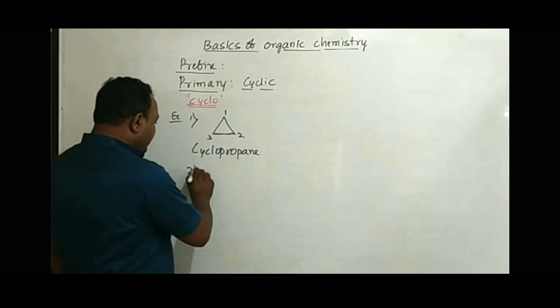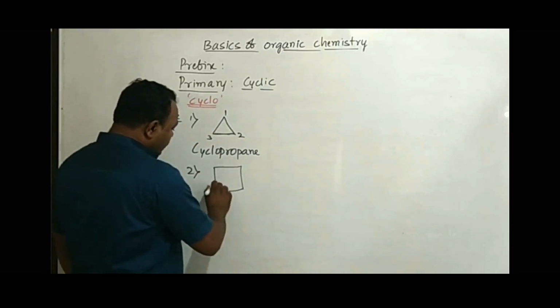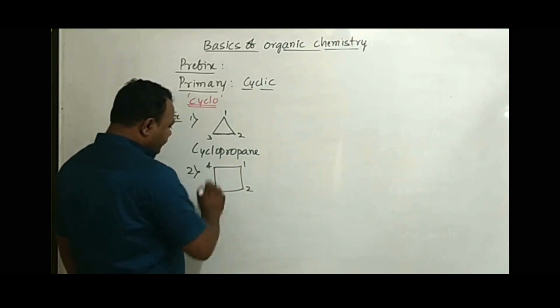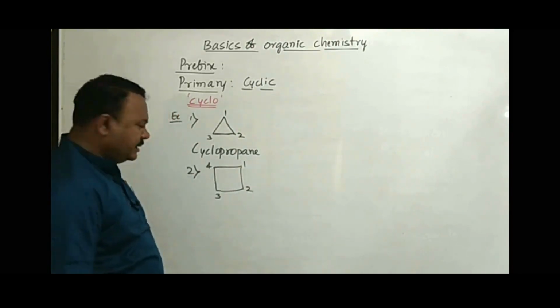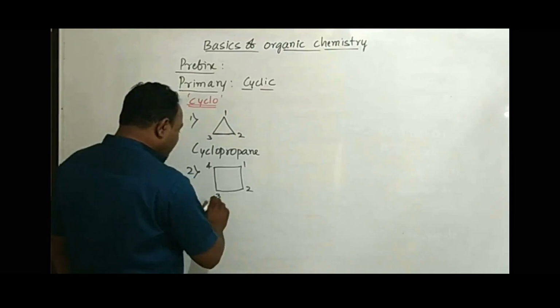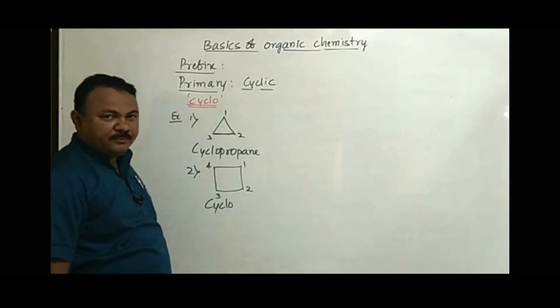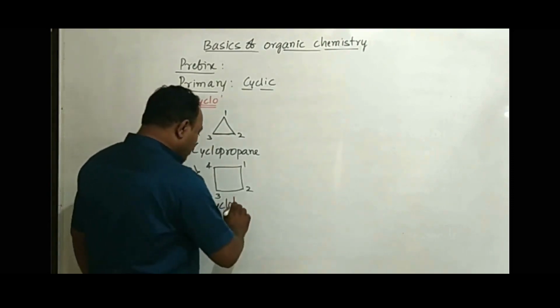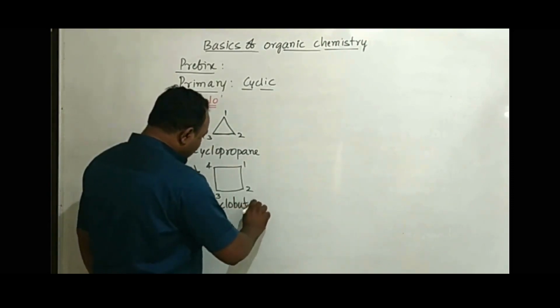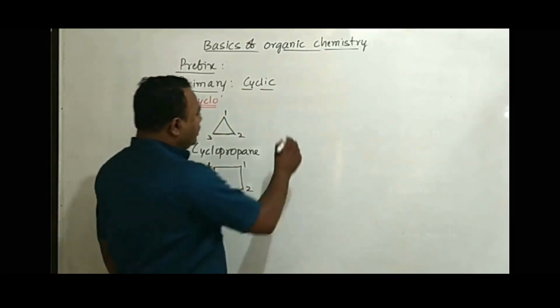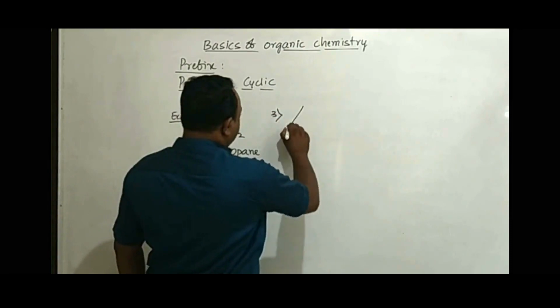Another example we take. Check the number of carbons. 1, 2, 3, 4. 4 carbons in the compound. Since the compound is cyclic, use the primary prefix cyclo. Due to 4 carbons, the word root is but. Carbon-carbon single bond, therefore it is cyclobutane. Another example we take.